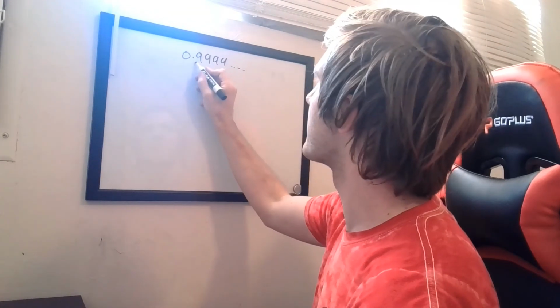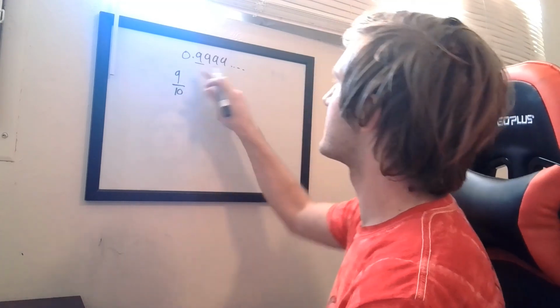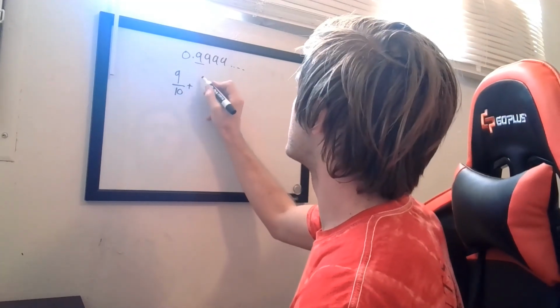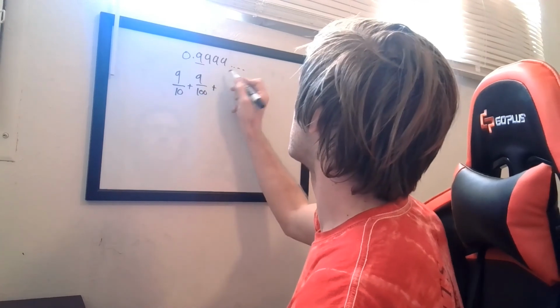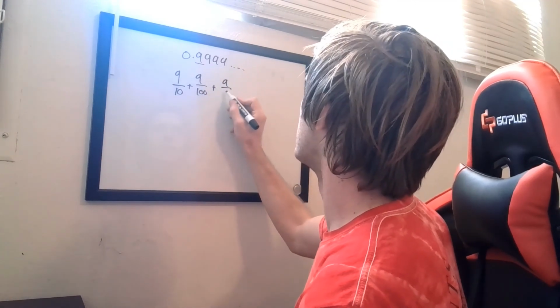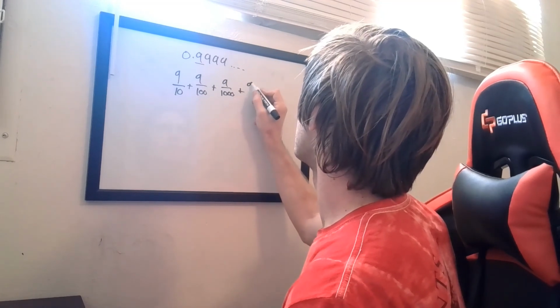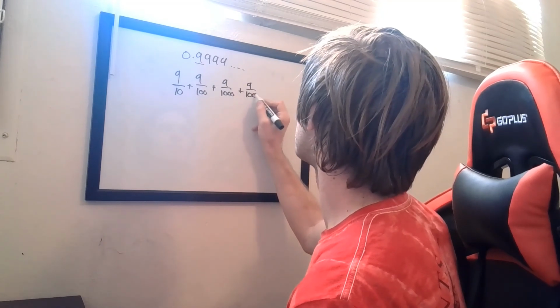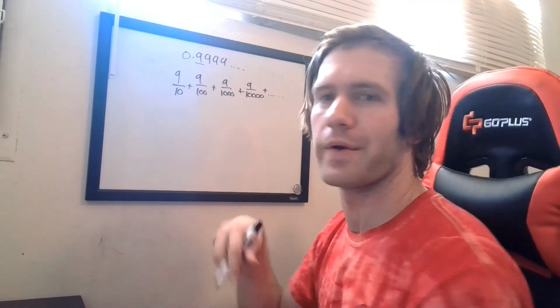Starting with our first term, we're going to have 9 over 10, right? That's the first one, plus 9 over 100, plus now the third, 9 over 1000, and then this one here, we got 9 over 10,000, and that's just going to keep going, right?